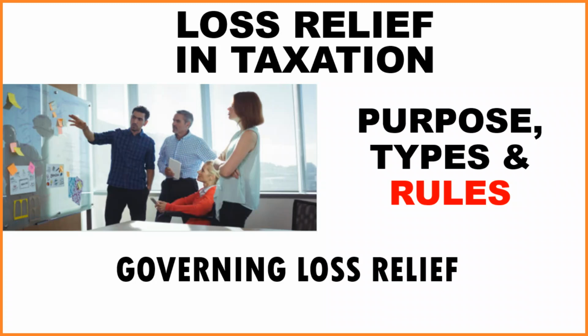So we should not take accounting loss and taxation loss for granted or assume they are the same. They are not the same thing. So by way of introducing loss relief, we need to emphasize that they are different.